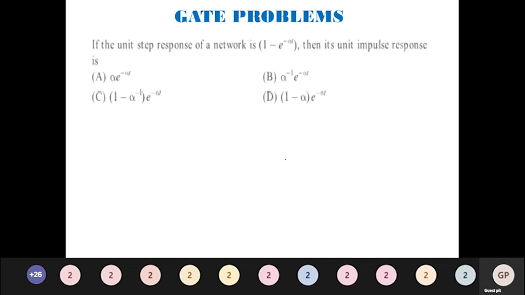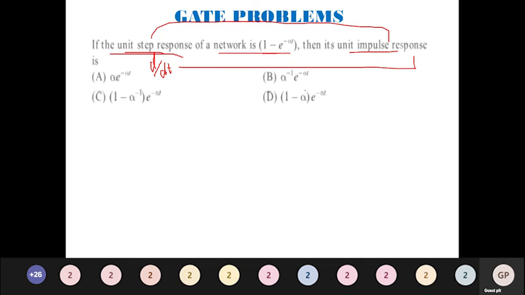Okay. If the unit step response of a network is 1 minus e power minus alpha t, then its unit impulse response is what? What is asked, what is given? If you can extract both from a question, then the problem looks very simple. Unit step response is given. They have asked you the impulse response. What is the relationship between the step response and impulse response? Differentiation of step will give you impulse. Basic fundamentals.